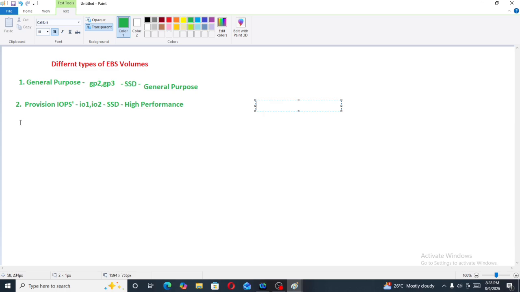Third type is throughput. In throughput, there is one type, ST1.